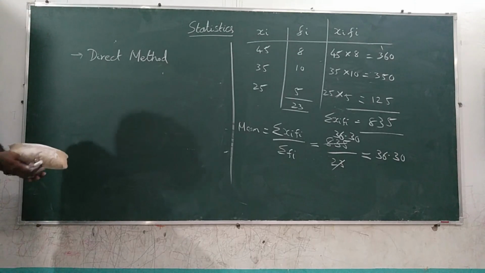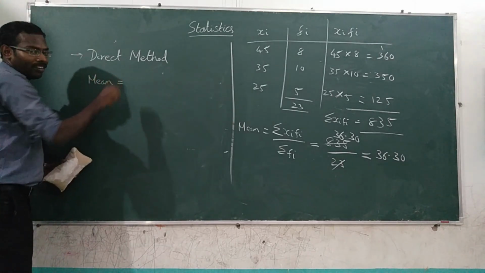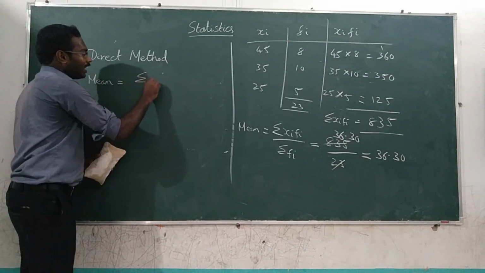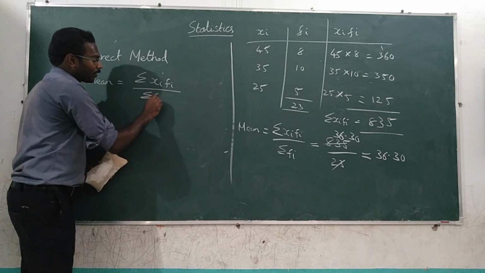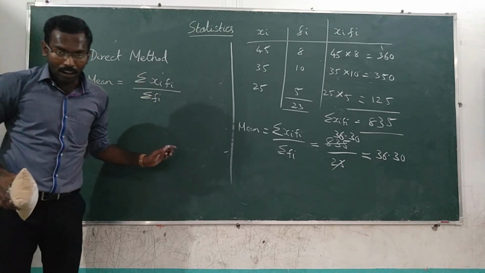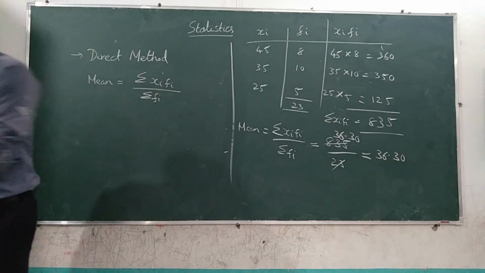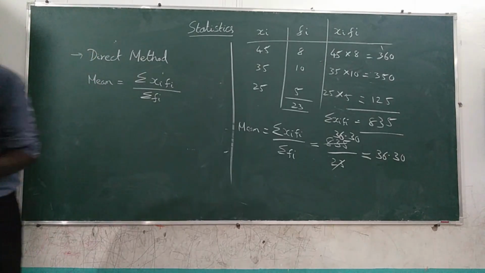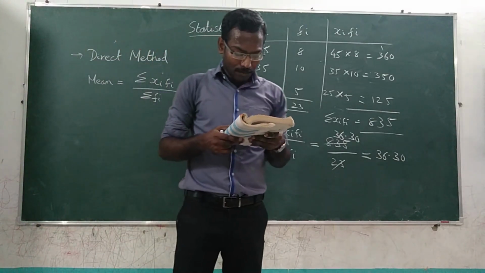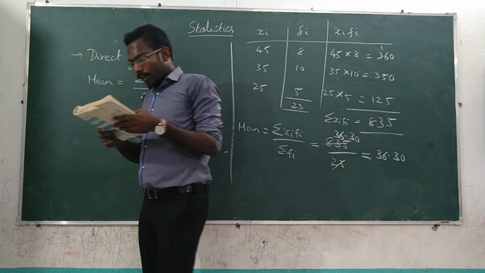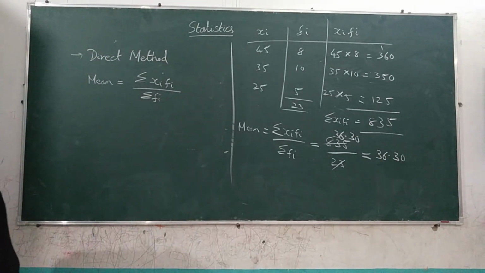And you know the formula for direct method: mean is equal to summation xi into fi divided by summation fi. So let's see one problem from your textbook. Take page number 270 in your textbook. We are going to do exercise 14.1, first sum.